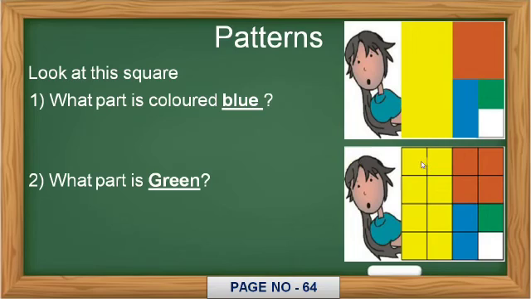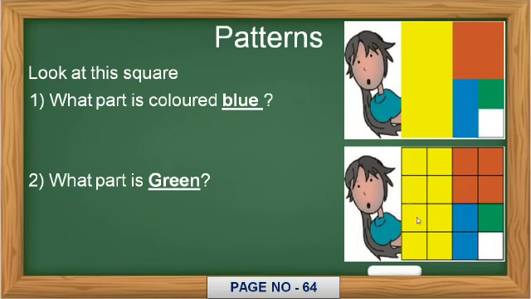Now, what part is colored blue? First you have to count the total number of boxes presented in figure number 2. Count all the boxes: 1 2 3 4 5 6 7 8 9 10 11 12 13 14 15 and 16.